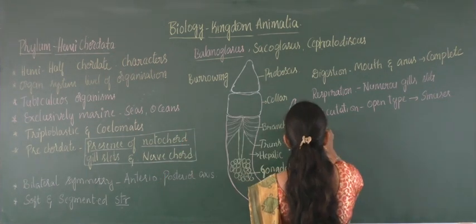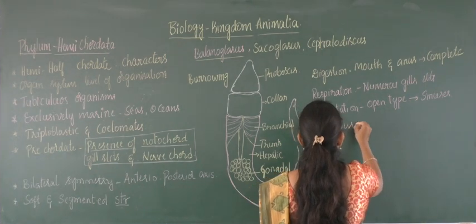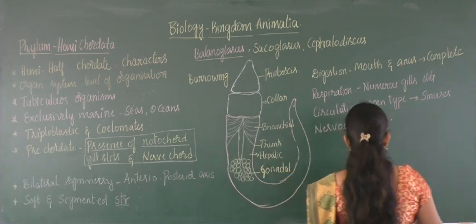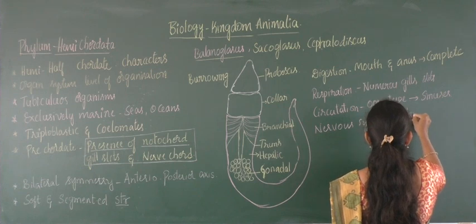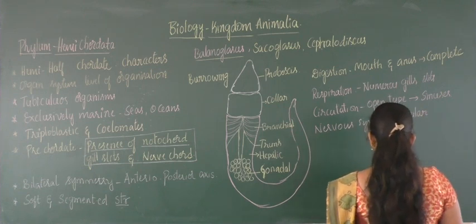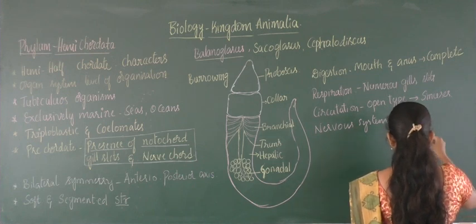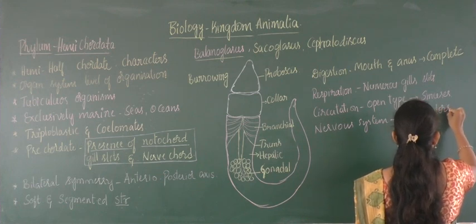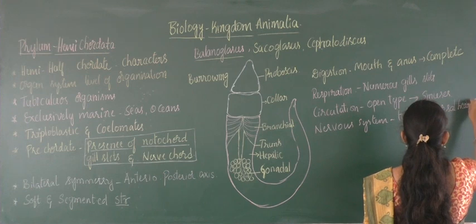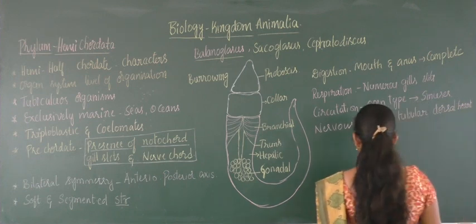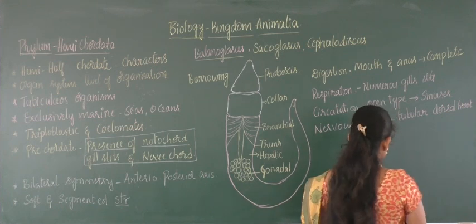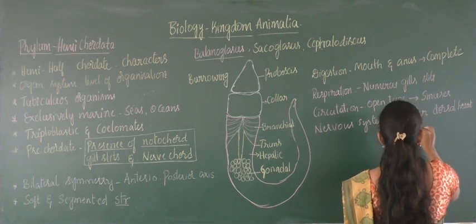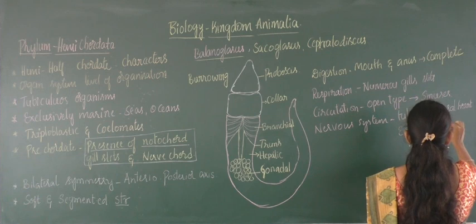And next, coming to the nervous system. These possess a tubular dorsal arch, and then one more portion called the epidermal plexus.